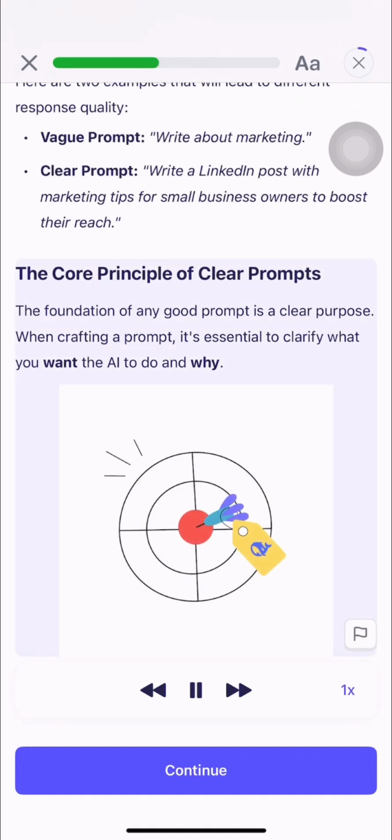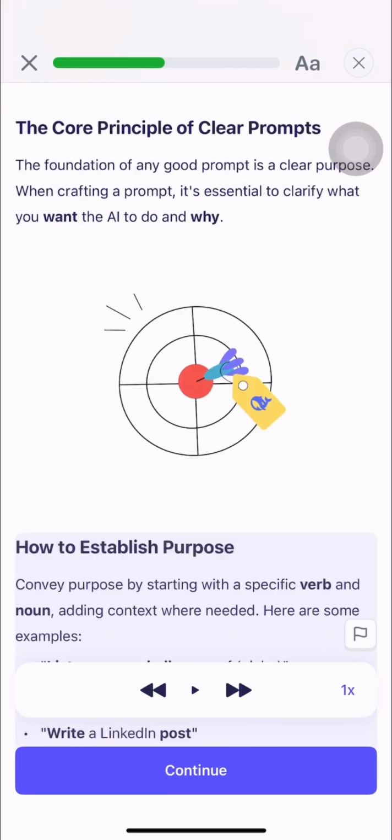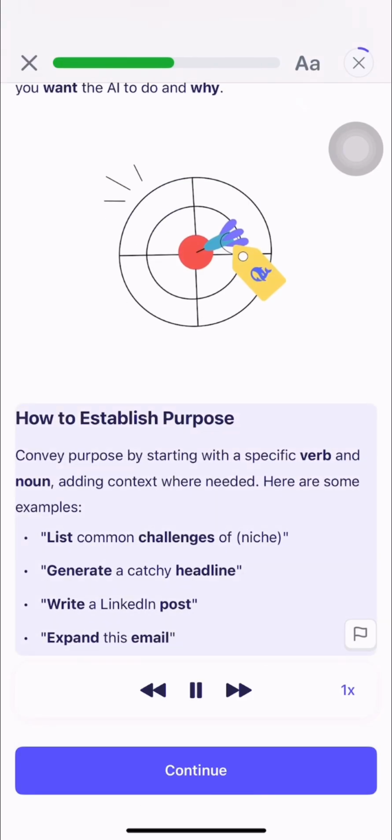The core principle of clear prompts. The foundation of any good prompt is a clear purpose. When crafting a prompt, it's essential to clarify what you want the AI to do and why. How to establish purpose? Convey purpose by starting with a specific verb and noun, adding context where needed.